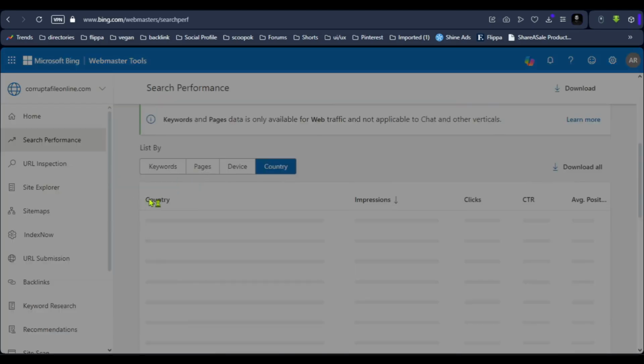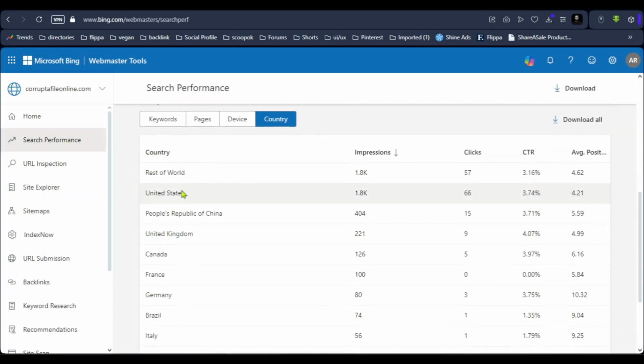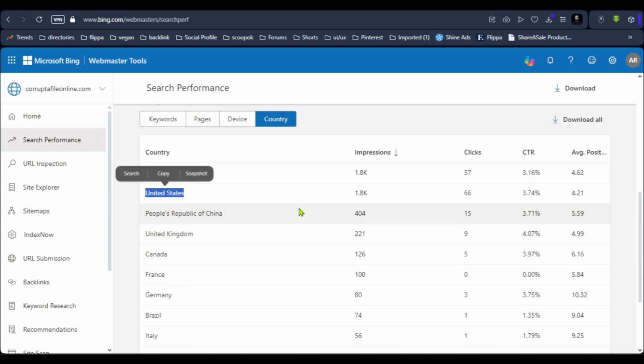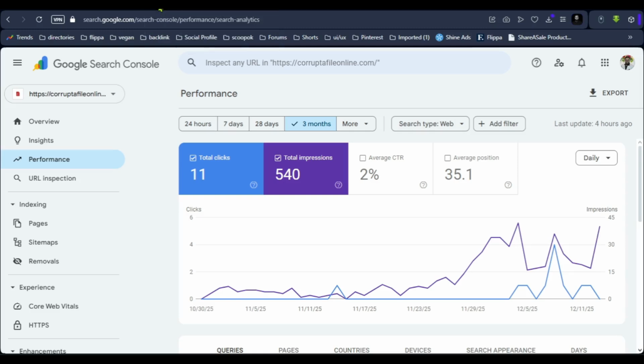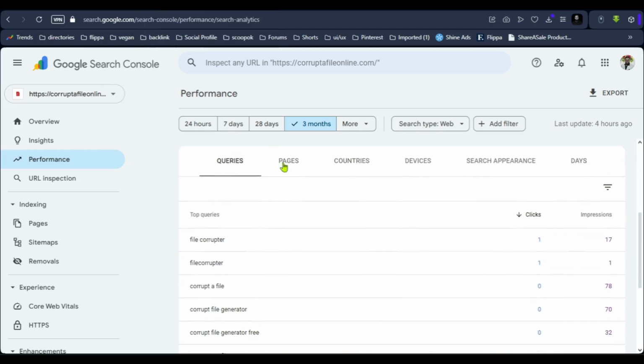You can see that if I filter by country, most of the traffic comes from USA and other tier 1 countries. So it's a good indication for the website. And also you can see that in Google Search Console, if I filter it country wise, most of the traffic comes from USA.